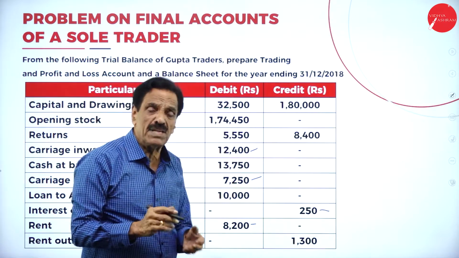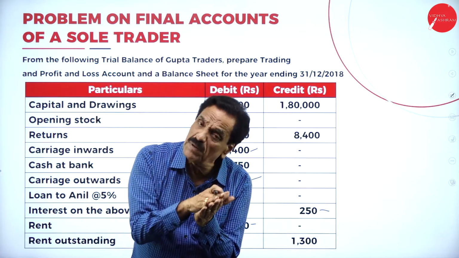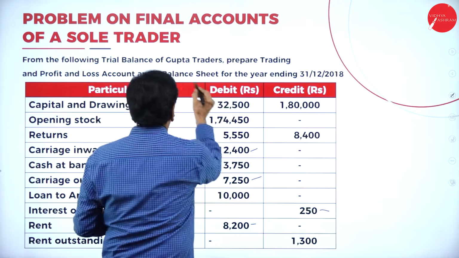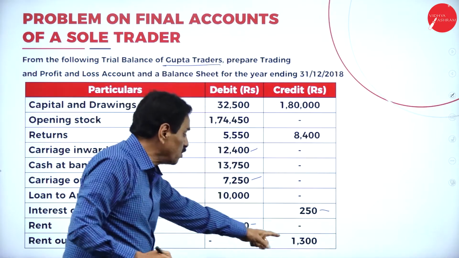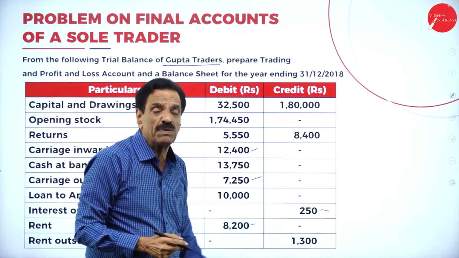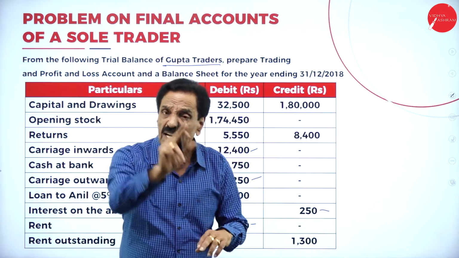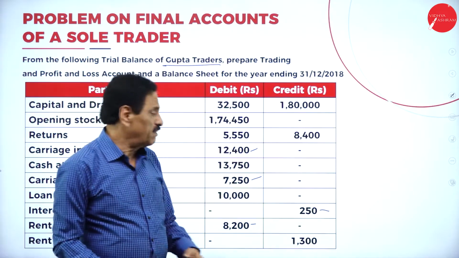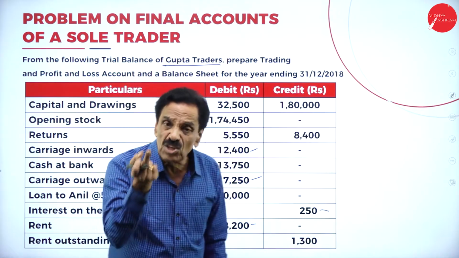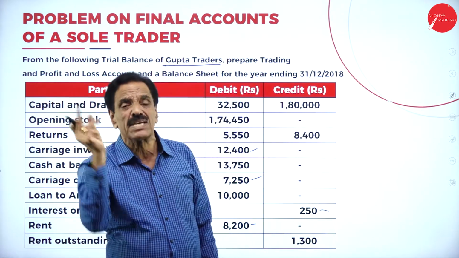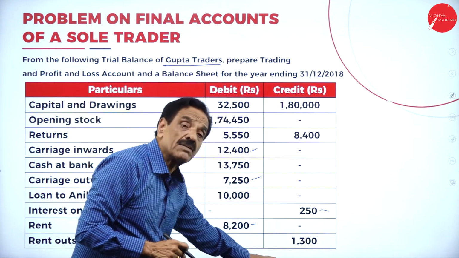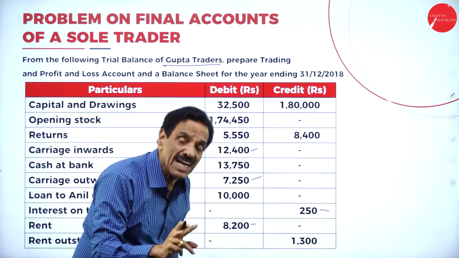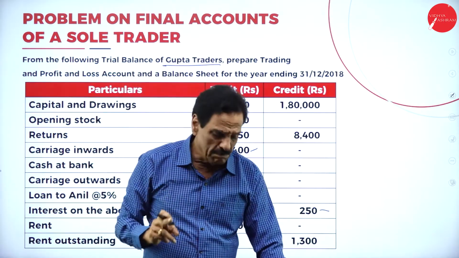Rent outstanding means to be paid. How much money is to be paid by the firm, Gupta Traders? How much rent does he have to pay? 1,300 he has to pay. Still not yet paid. Directly liability side of the balance sheet. If the same word comes in the adjustment, it should be added to rent, then only the liability side of the balance sheet. Now, it will come directly on the liability side of the balance sheet.